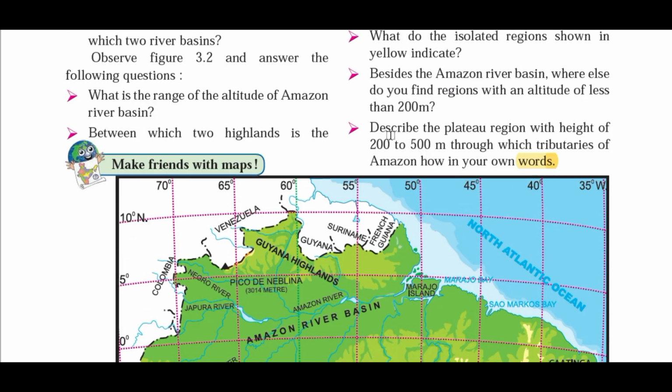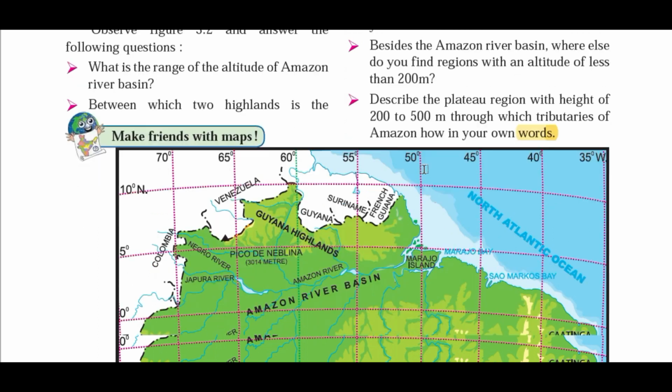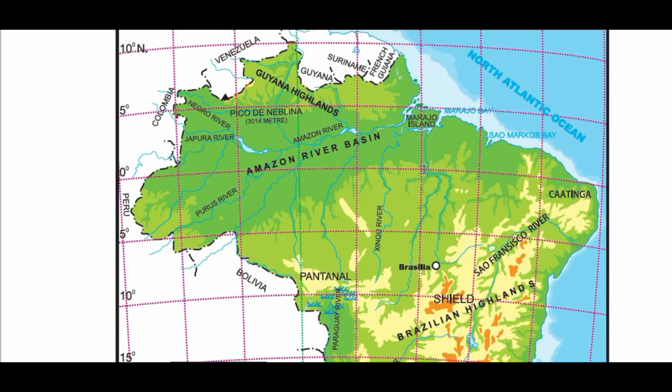The last question over here is, describe the plateau region with a height of 200 to 500 meters through which tributaries of the Amazon flow. Okay, you have to describe this in your own words. So here you can divide the tributaries of the Amazon river into two parts: one is the left bank tributary and one is the right bank tributary. So how do we identify which are the left bank or right bank tributaries?